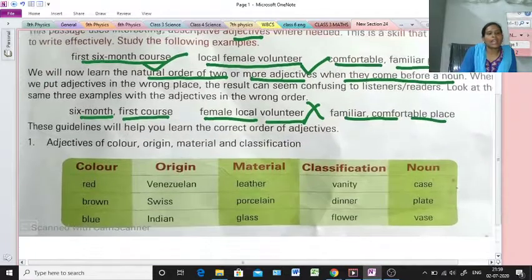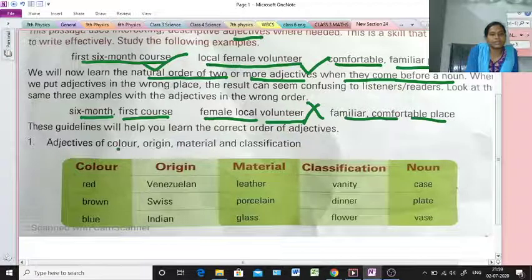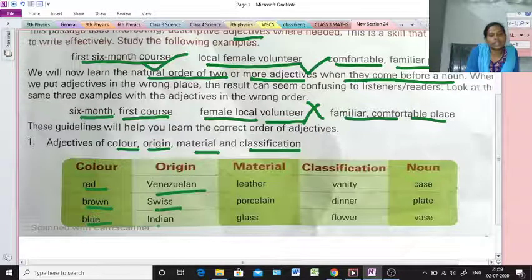These guidelines will help you learn the correct order of adjectives. Adjectives of color, origin, material and classification. These all are adjectives. Color: red, brown, blue. Origin: Venezuelan, Swiss, Indian.